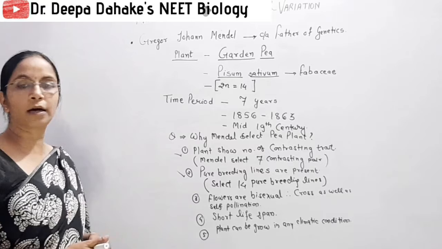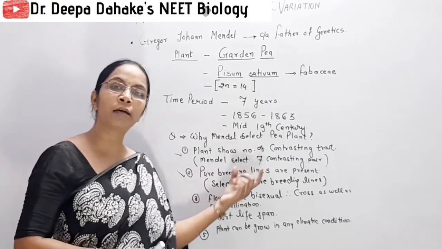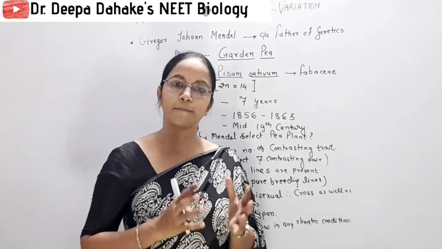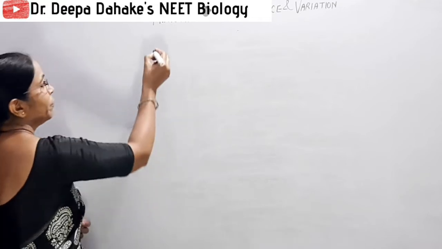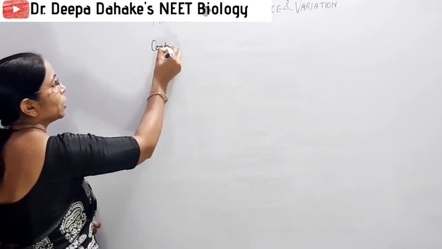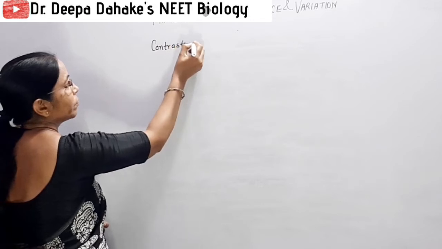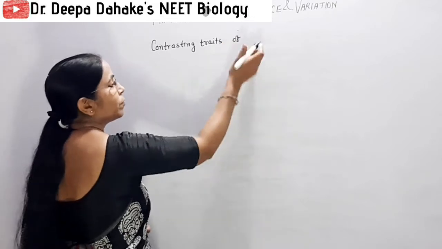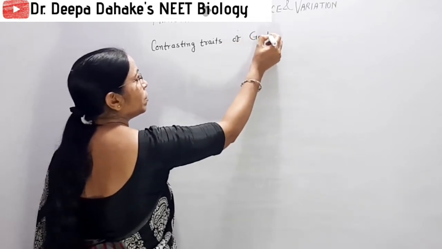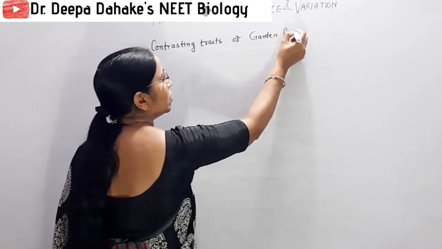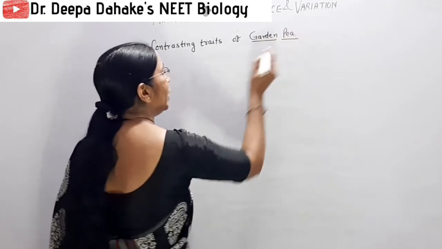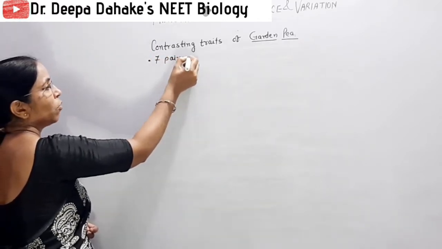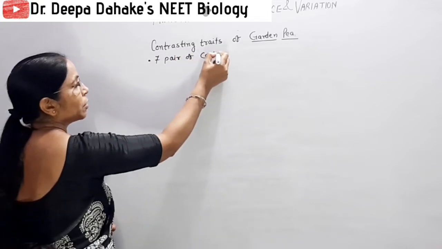Now we come toward the contrasting traits. Next, again an important part: what are the 7 contrasting traits selected by Mendel in his experiment? So here we study the contrasting traits of the garden pea plant which were selected by Mendel. So here remember, how many contrasting traits? 7 pairs of contrasting traits.